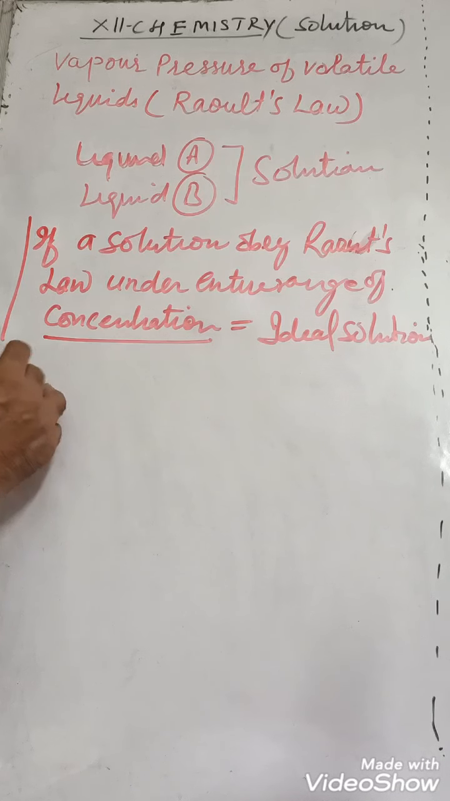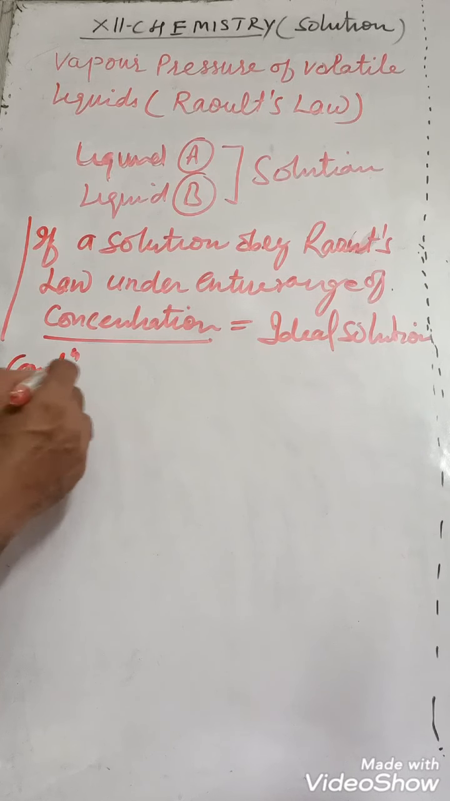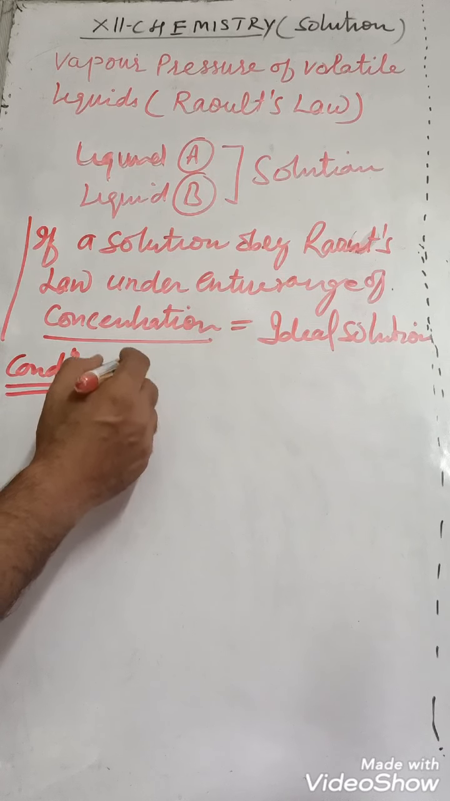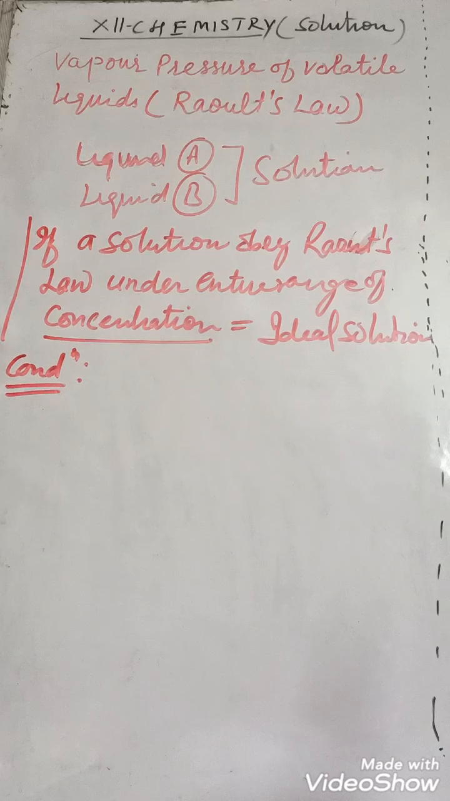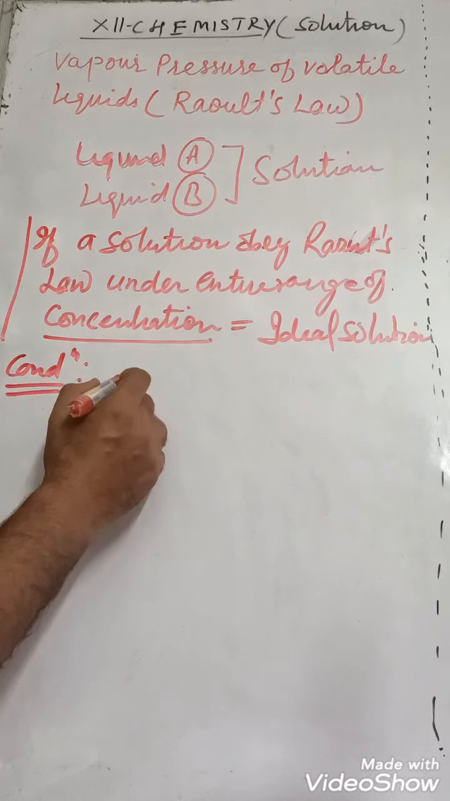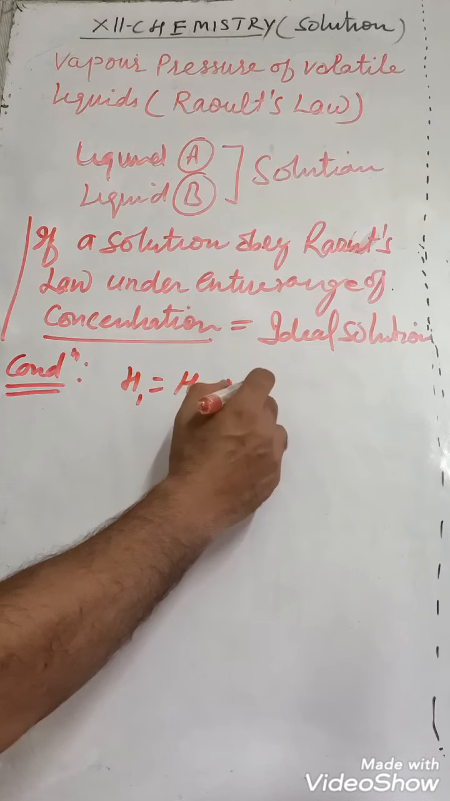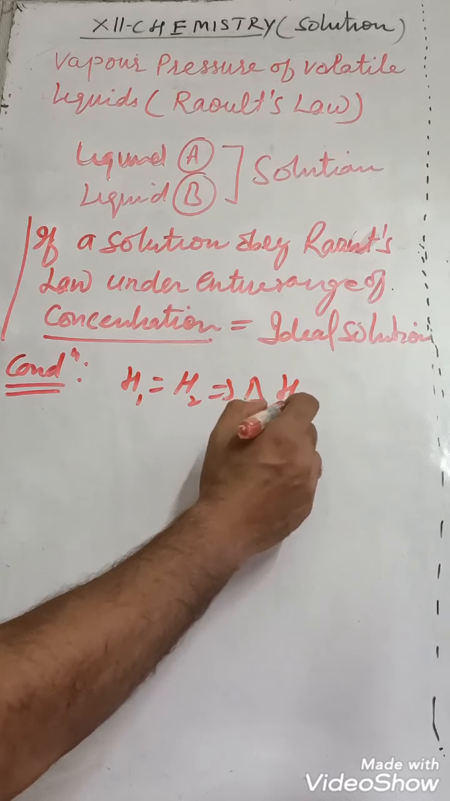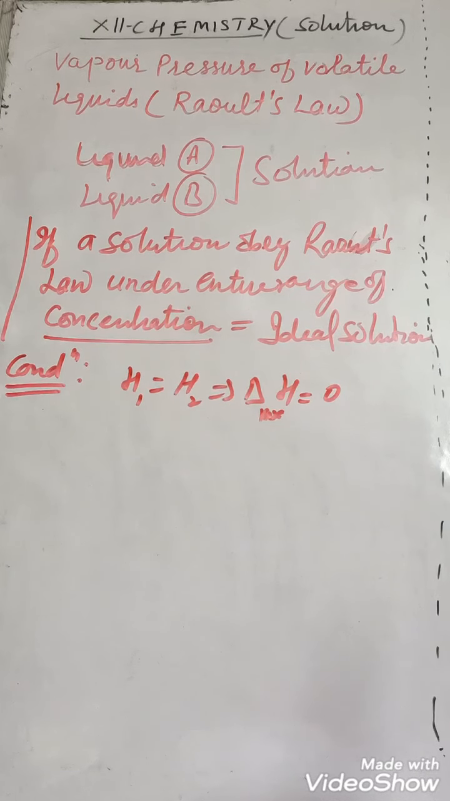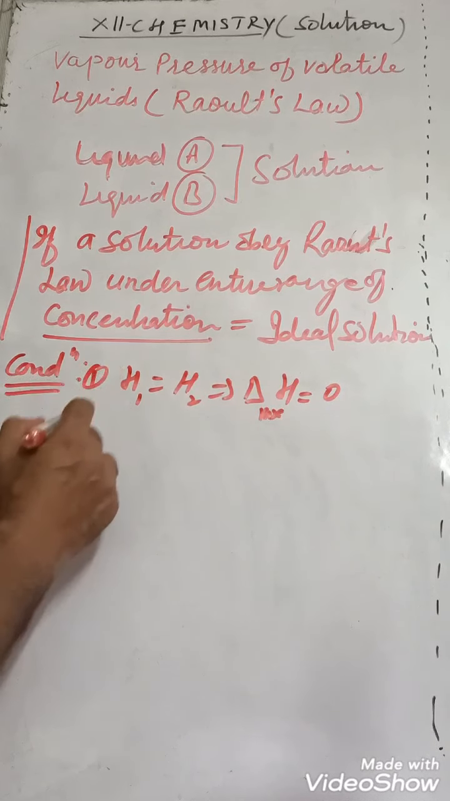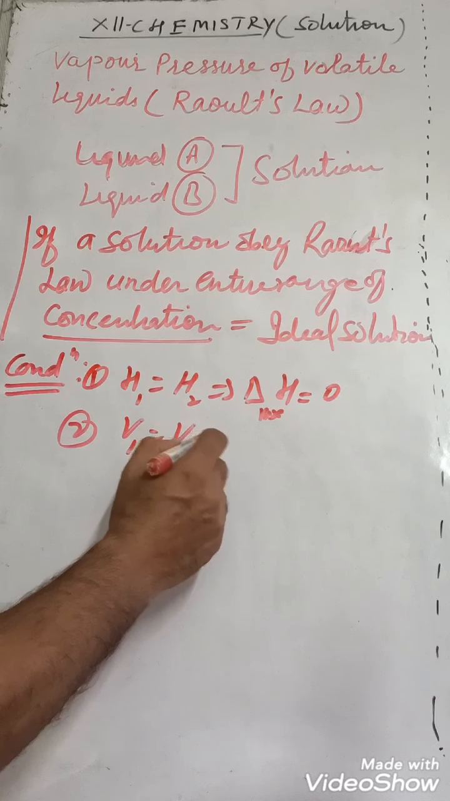So for Raoult's law, what are the conditions for this ideal solution? Remember, before mixing and after mixing, there is no change in enthalpy. H1 is equal to H2, that is, delta H mixing is equal to 0. Enthalpy of mixing is 0, meaning there is no change in the enthalpy, there is no loss, there is no gain. First condition. Second condition, V1 is equal to V2.